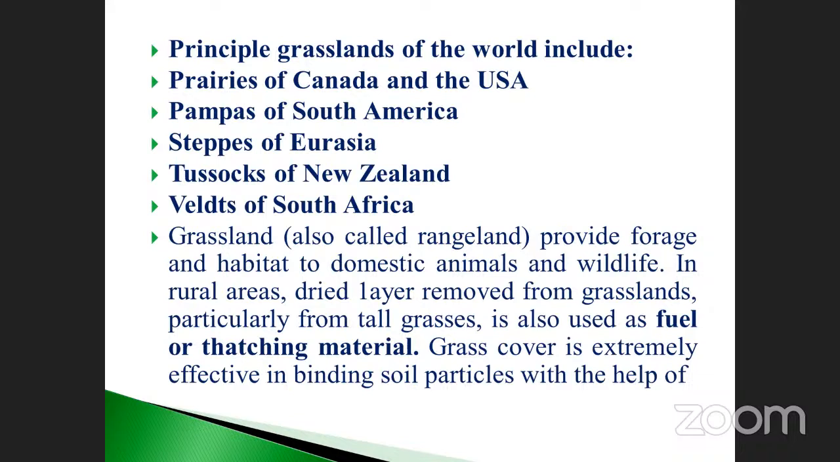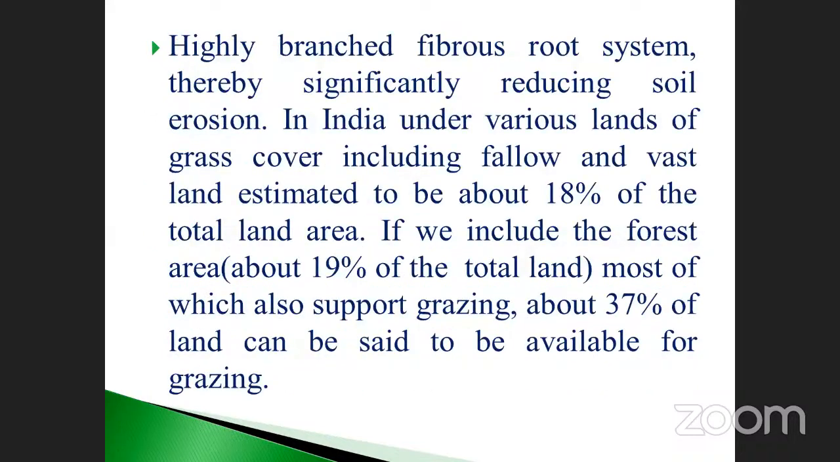So grass cover is extremely effective in binding soil particles with the help of, what is that? The highly branched fibrous root system, thereby significantly reducing soil erosion. So grass also plays a very important role in the prevention of soil erosion. It's very, very important, my dear students.